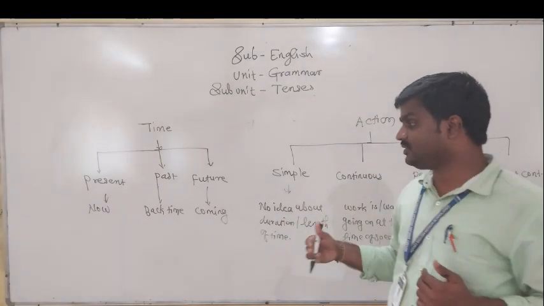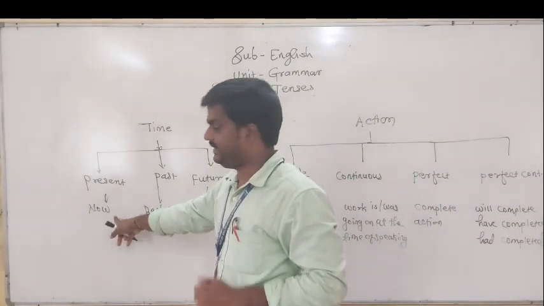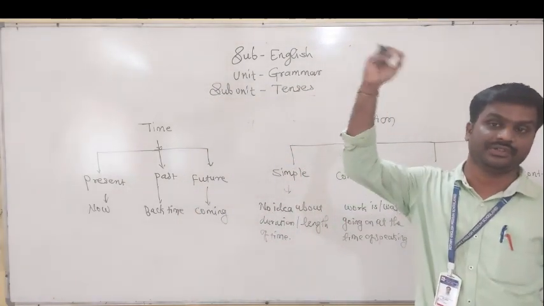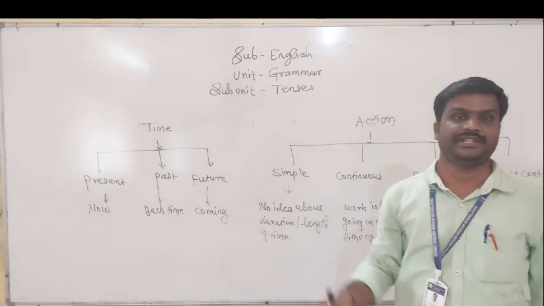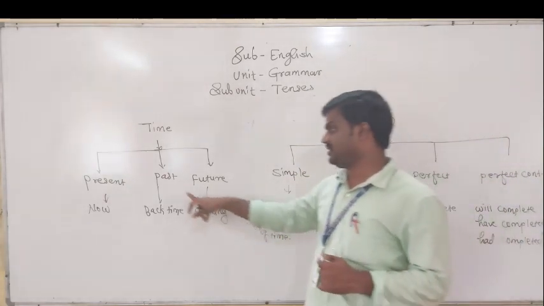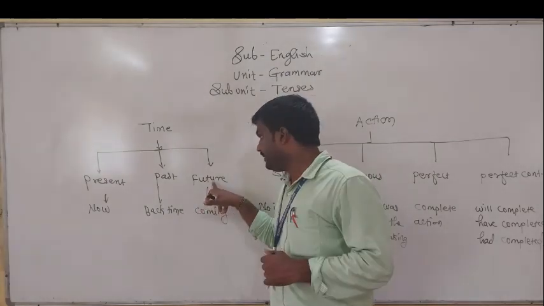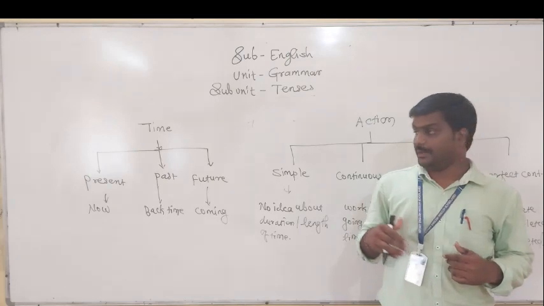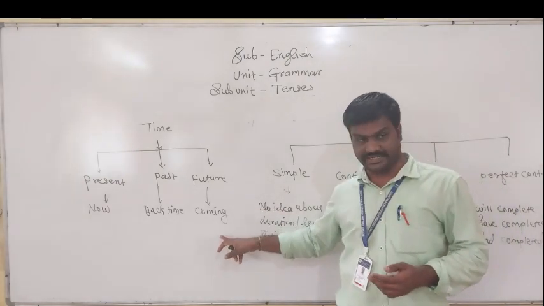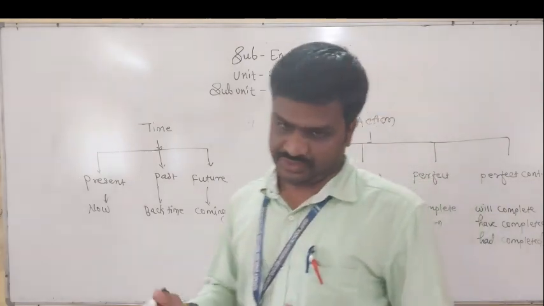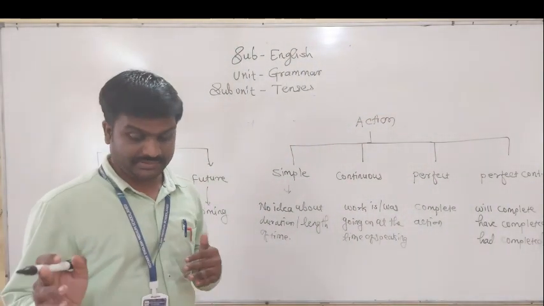That means the action is going on here. That is present action. In past action, the action has completed. I taught you. I wrote a letter. That means bygone action, past action. Then future means upcoming action, upcoming time. Future tense indicates the upcoming time.